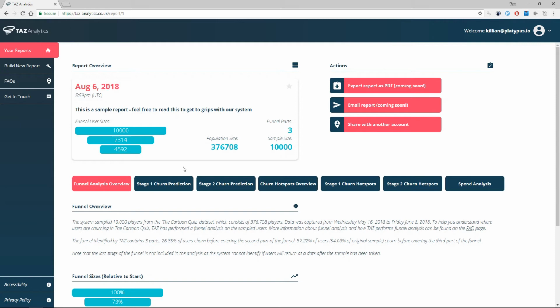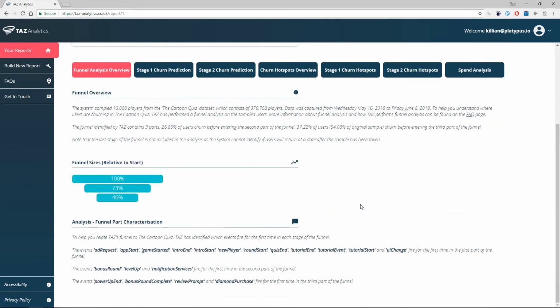For the Cartoon Quiz, TAZ has identified 3 stages to the funnel, and we can see the number of users who've churned in each part. Underneath the report overview, we see the different sections of this report: an overview of the funnel analysis, prediction of who churns in the first 2 stages of the funnel, and churn hotspots, which we'll come to in a moment. In the funnel analysis overview section, we see percentage breakdowns of user churn and the funnel part characterization section. This part helps you to relate the funnel TAZ has found to your product by describing what events fire for the first time in each stage of the funnel.